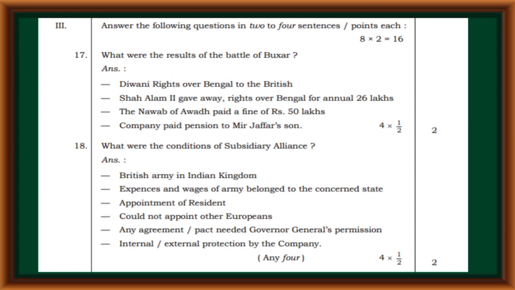What were the conditions of subsidiary alliance? British Army in Indian Kingdom. Expenses and wages of army belong to the concerned state. Appointment of resident. Could not appoint other Europeans. Any agreement pact needed Governor General's permission, internal or external protection by the company.